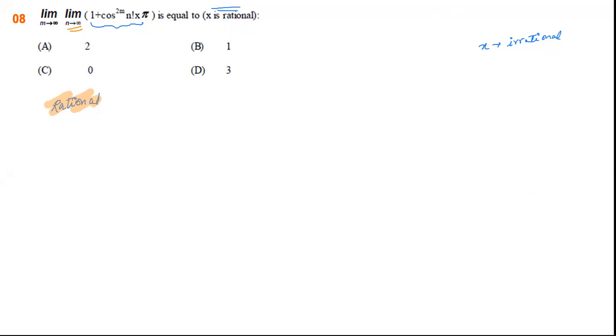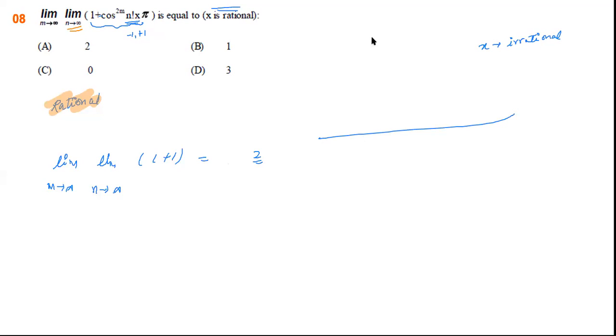That is, when x is rational, we already have n factorial into this n pi. So whether it will be minus 1 or plus 1, the power is 2m, that is even power, so that will always make it plus 1. So that will be 1 plus 1. Finally, here we have limit m tends to infinity, limit n tends to infinity, so here we will be left with just this. Whatever limit you put, because these terms will come out to be constant eventually, that will be giving us 2.